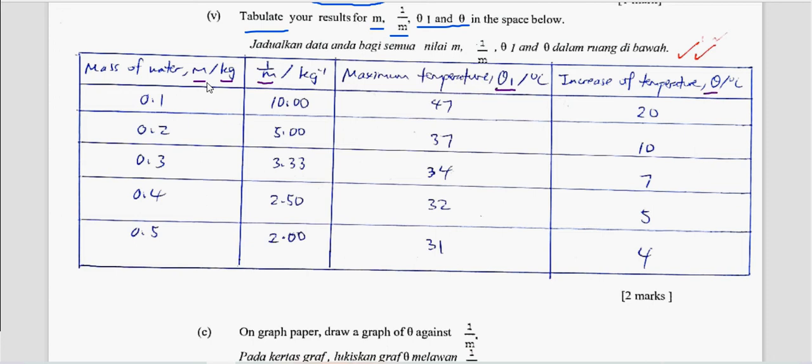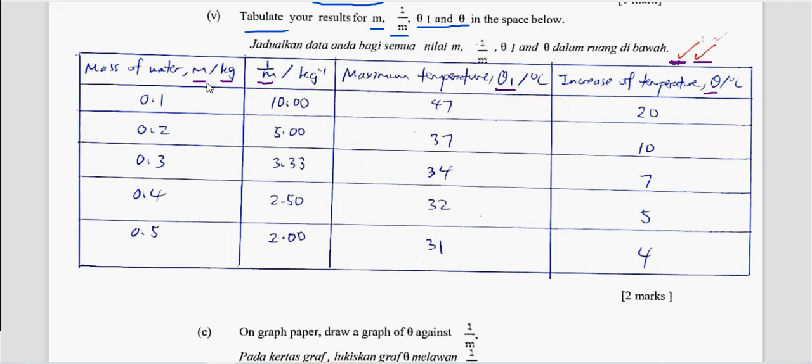So for the symbol m, 1 over m, theta 1, theta, that will be the first tick. Tick yang pertama. And then the second tick will be for the unit. Okay, per kilogram, per kilogram. Here is a trick. Careful. And then temperature, degree Celsius. Increase of temperature is in degree Celsius also. Okay, at least you have the symbol of the quantity and the unit of the quantity. Alright.